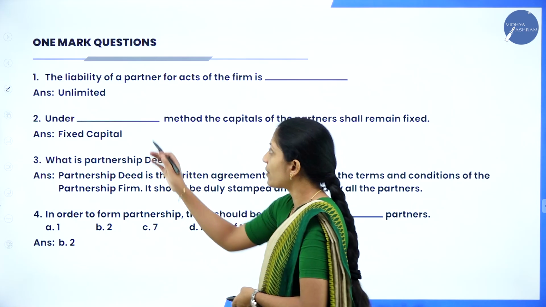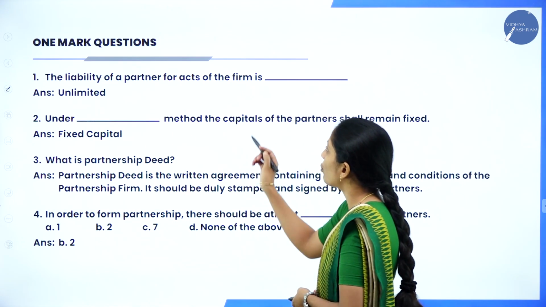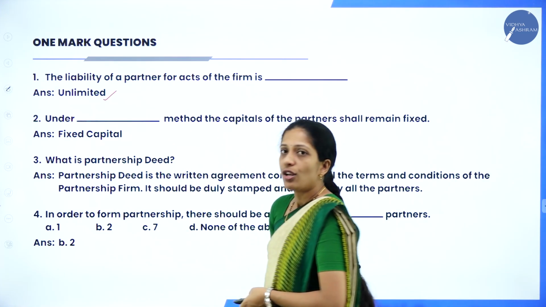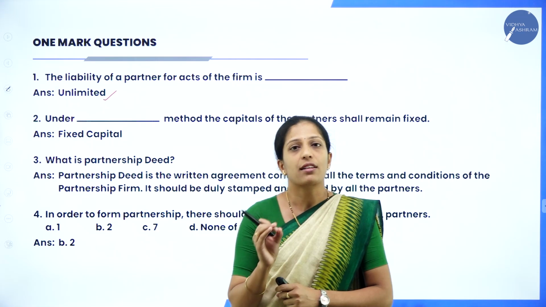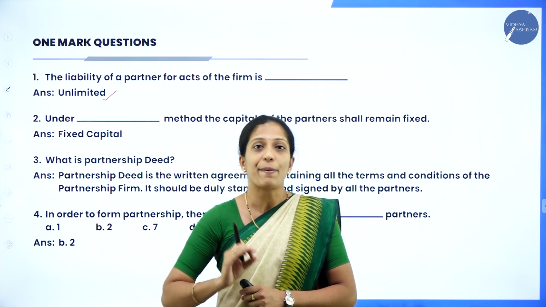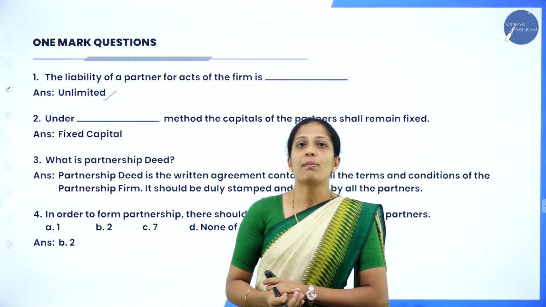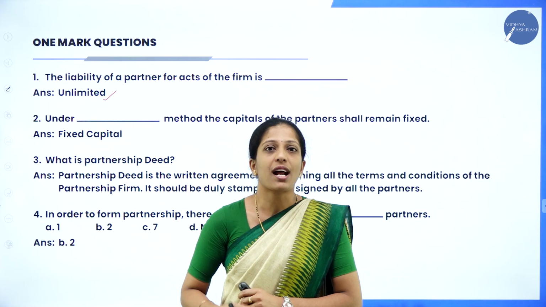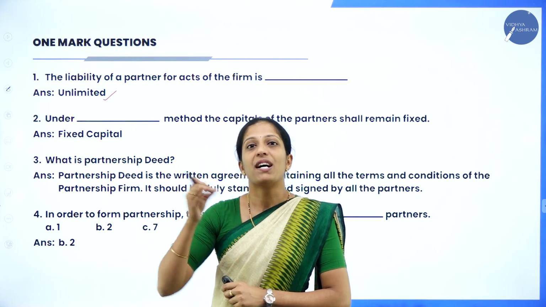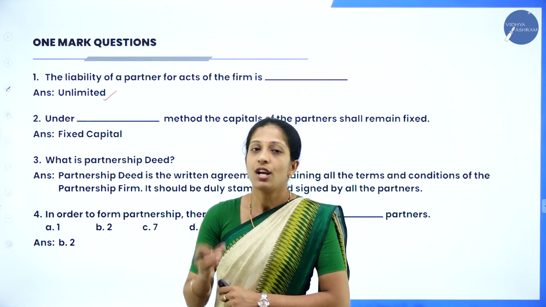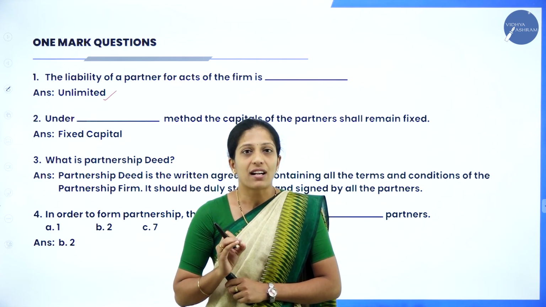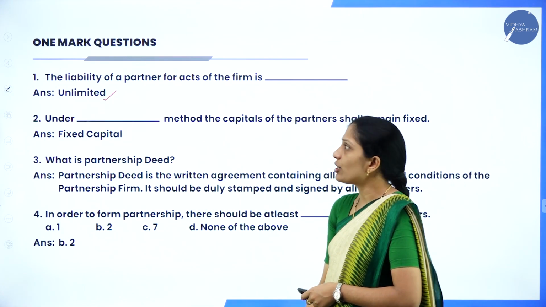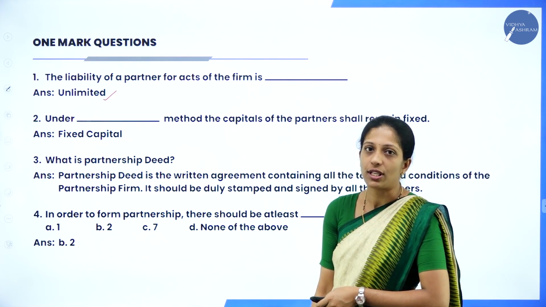Your first question is, the liability of a partner for acts of the firm is dash, they have given. So what is your answer? Unlimited. So always remember the liability of the partners in a partnership firm is unlimited. So what do I mean by unlimited liability? Suppose if the firm is not in a position to repay the outsiders' liability, then they have to sell their personal assets and repay the liabilities. So all the liabilities of the partners and the partnership firm will be unlimited. So the question was, the liability of a partner for acts of the firm is dash: unlimited.